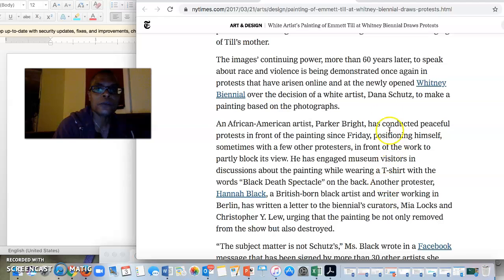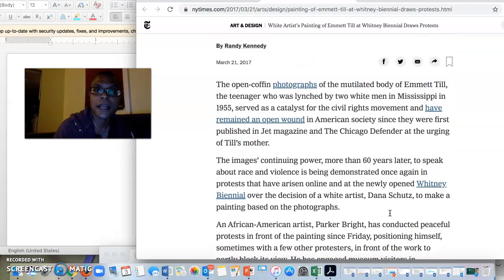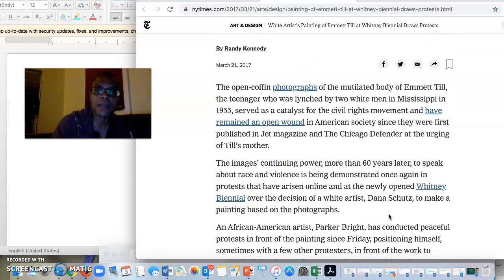How would I know which ones to click on? I would think about the prompt. The prompt asks you to use the voices of people who are on one side of the issue and then the voices of people who are on the other. Well, Hannah Black's Facebook page might be a perfect place to find her voice about this issue. So I would probably click on that. I just wanted to show you that you can use the hyperlinks that are in an article.